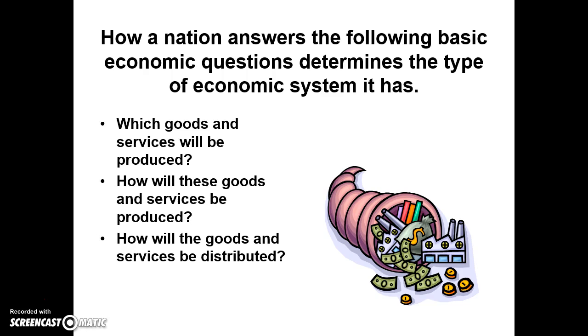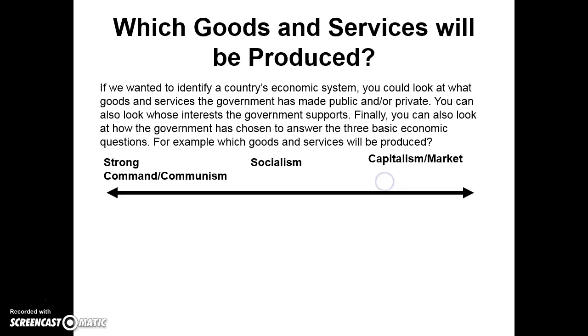How will the goods and services be distributed? If we wanted to identify a country's economic system, you could look at the goods and services the government has made public or private. You can also look at whose interests the government supports. Finally, you can also look at how the government has chosen to answer the three basic economic questions.